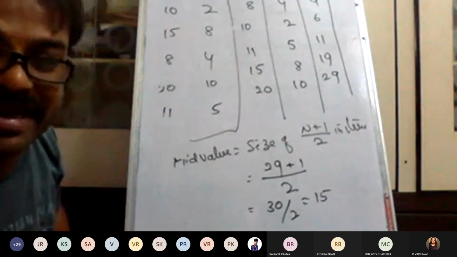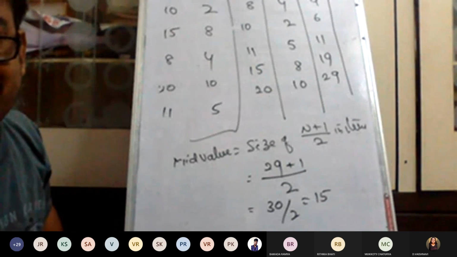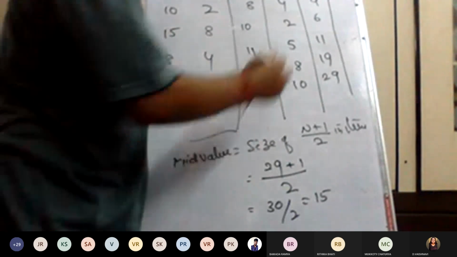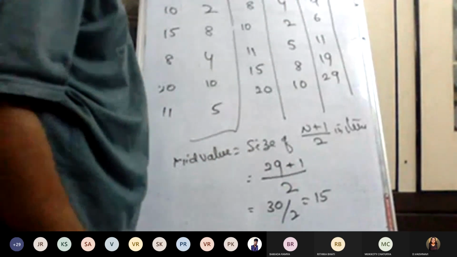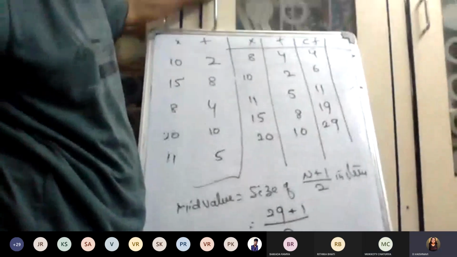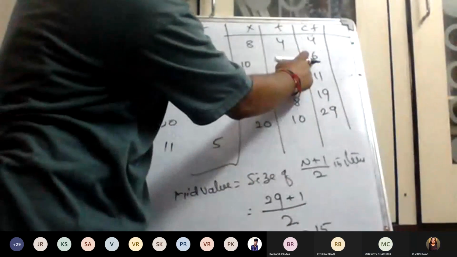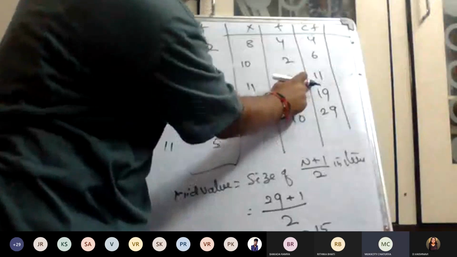Cumulative frequency is a very important calculation for the median value. Now check 15 against the cumulative frequencies. Is 15 more than 4 or less than 4? More than 4. The next one is also more. 11 is also less than our value, 15.